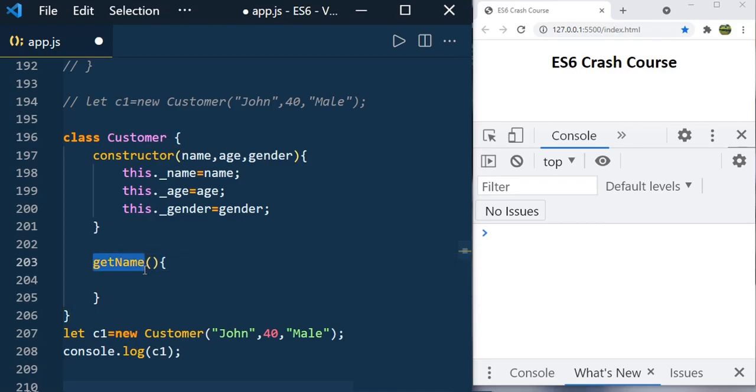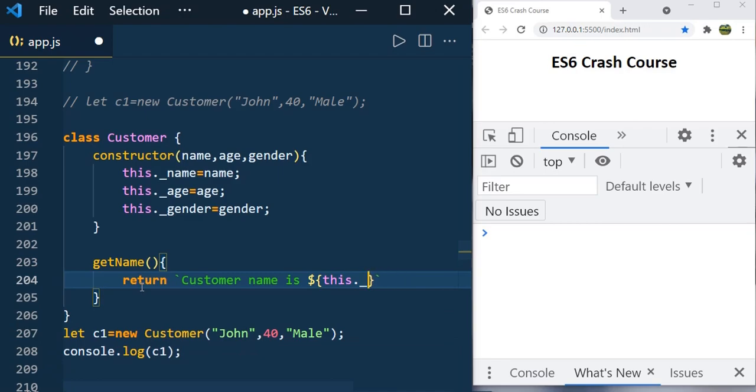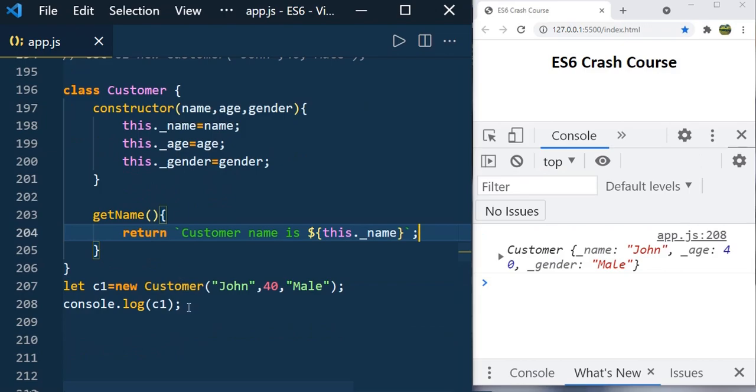So it is the function name, and these are the parentheses to accept any parameters if required, and we just open the curly brackets, and here you can just return or console whatever. So you can just write maybe "customer name is", and you can use this symbol. So you can mention here this._name, save it. And now how to call it?